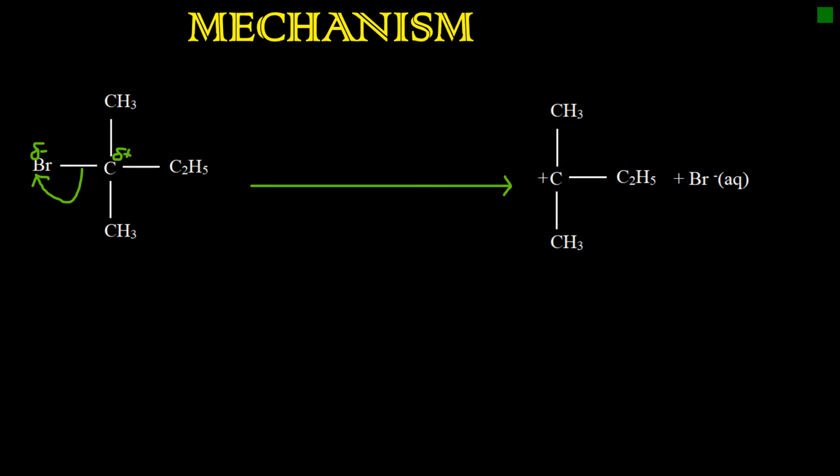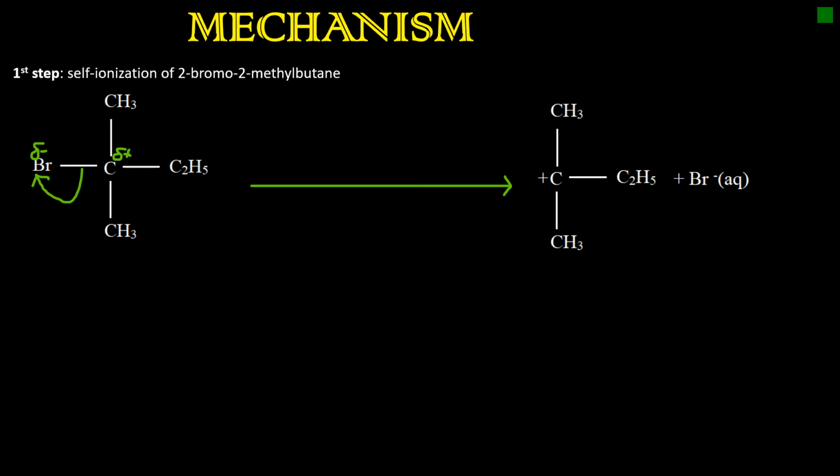Here is 2-bromo-2-methylbutane, a tertiary alkyl halide. Because of inductive effect within this molecule, when it is dissolved in a polar solvent, it ionizes to give a carbocation and bromide ion. This is what we call self-ionization.